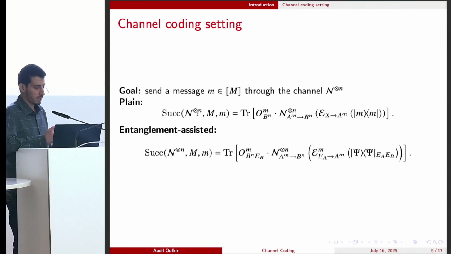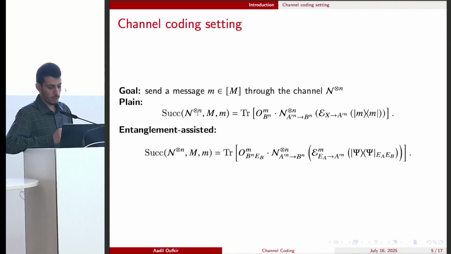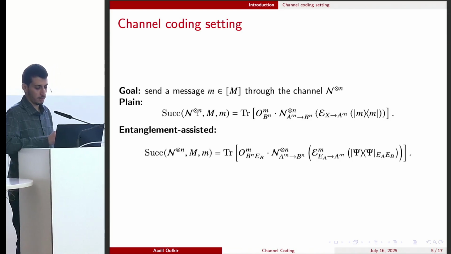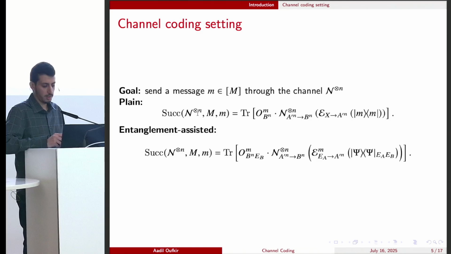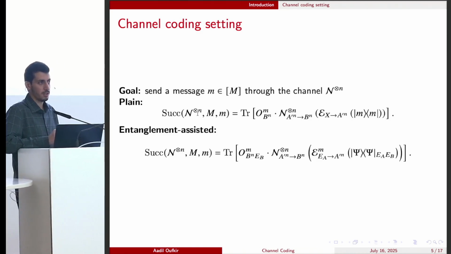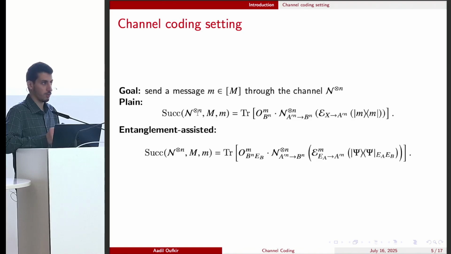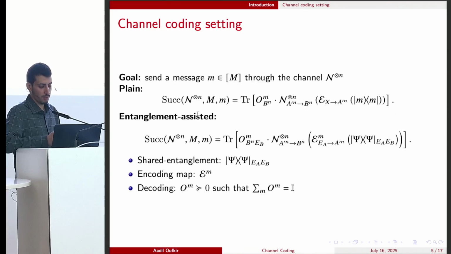Now, in the entanglement-assisted case, the situation is a bit different, and here Alice and Bob are allowed to share some entangled state psi, and depending on the message to be sent, M, Alice applies an encoding map to her part of the entanglement, and the resulting state is sent through the channel. Now Bob performs a measurement on his part of the entanglement, and the success occurs when the outcome is M.